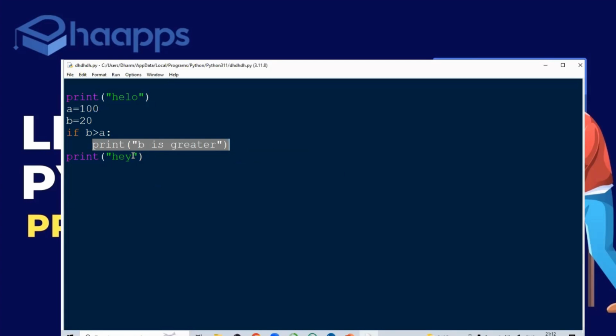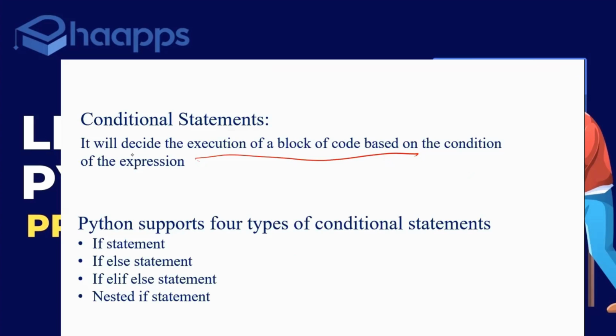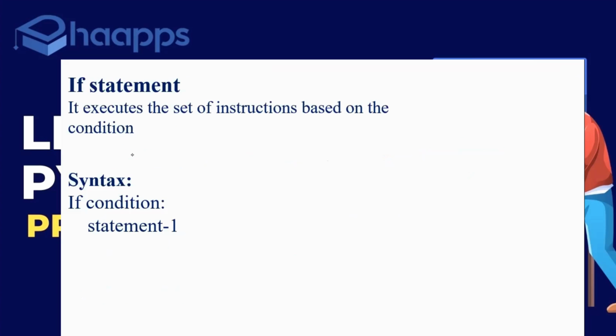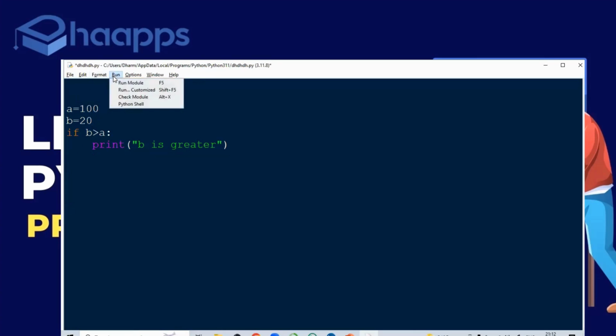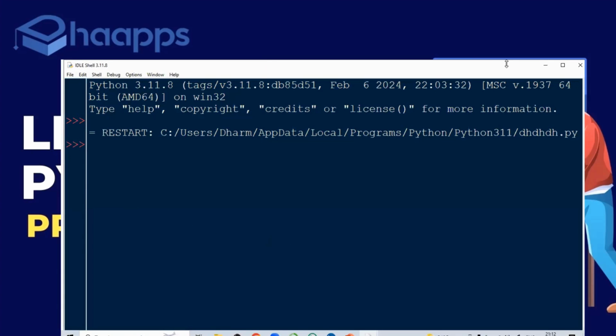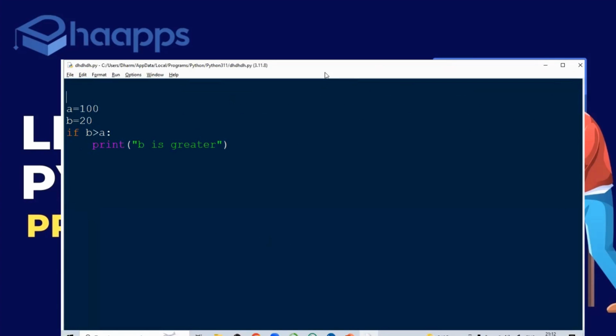So we have the simple if statement. In a simple if statement, there is only one condition. If that condition is correct, statement one will execute. Now you can see if this condition is wrong, we did not write any other statement, so we don't get any output.